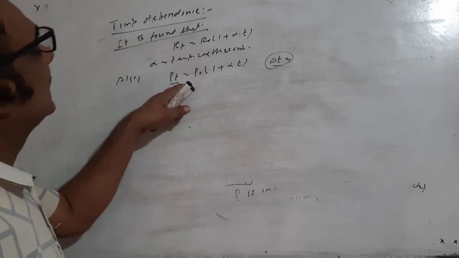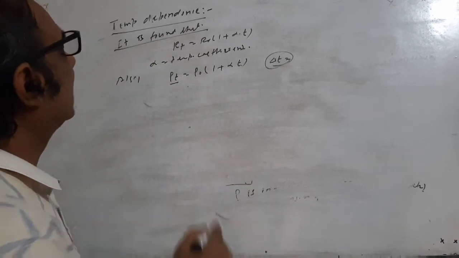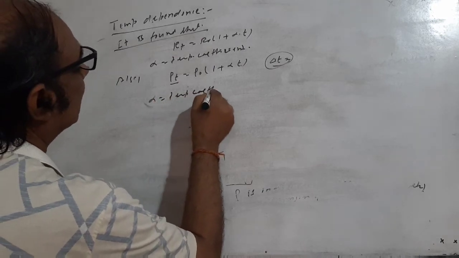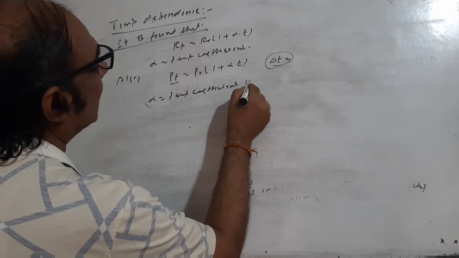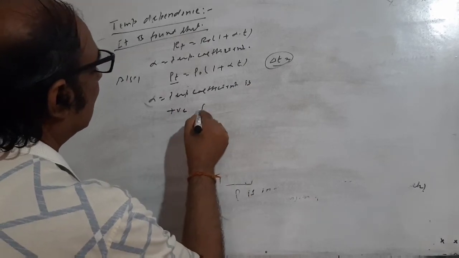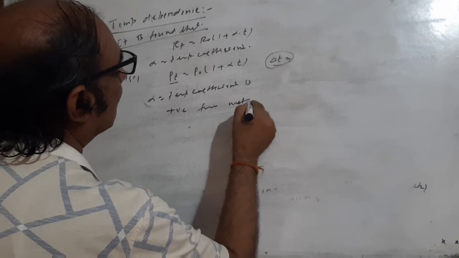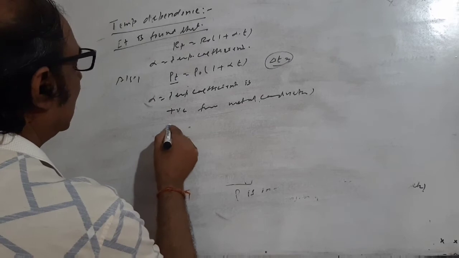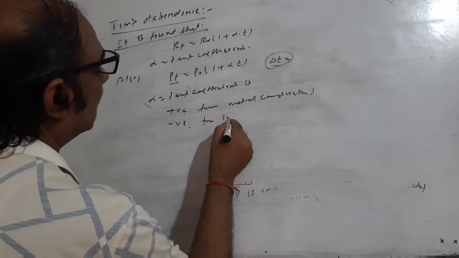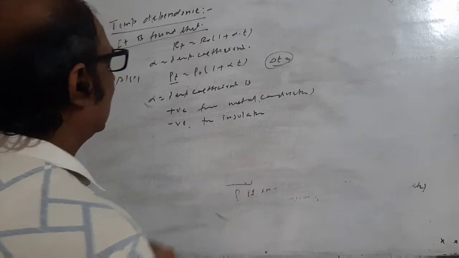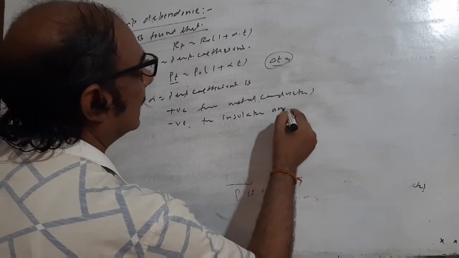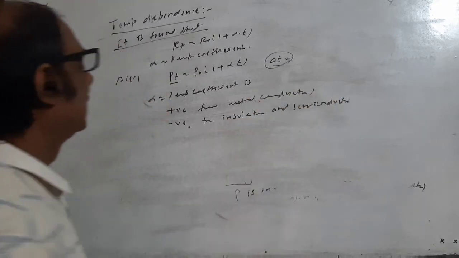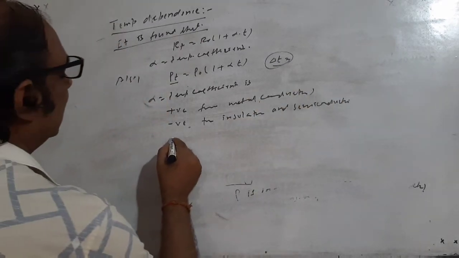So if resistance and resistivity increase with temperature, alpha, the temperature coefficient, is positive for metals and conductors, but negative for insulators and semiconductors.